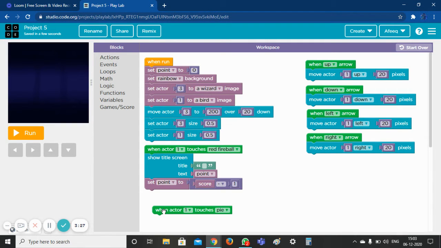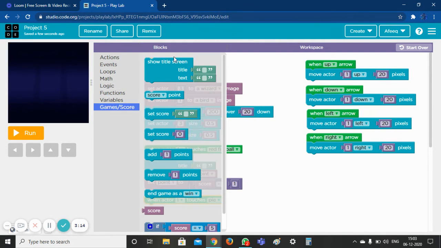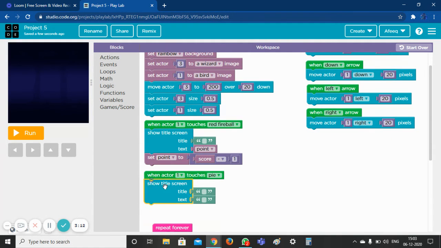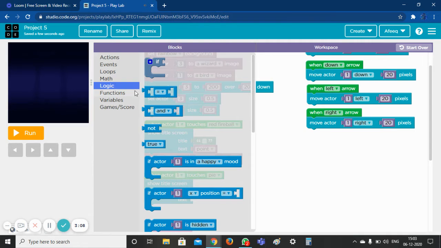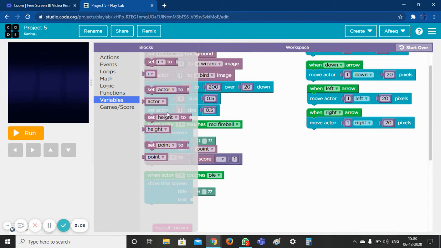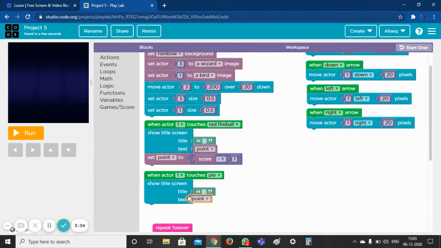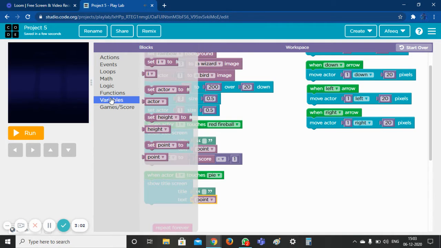And then when the actor one touches a pie, we have to show the title screen. The same code. We have to repeat the same code, just changing this to the plus. So go to the underscore, take the show title screen, and then take this out, and then put points inside it, and then go to variables.